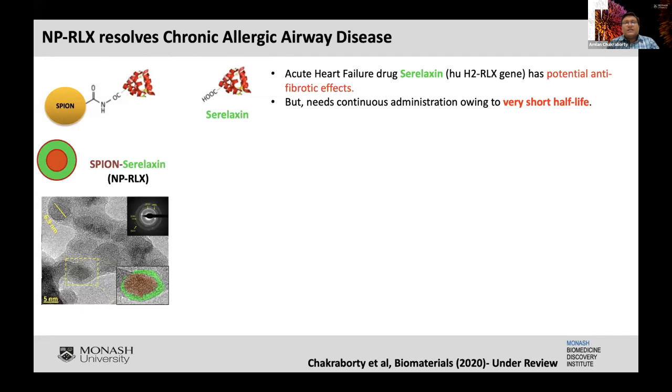And plus, there's another thing about the size of the nanoparticles. So we have observed previously that particles which are in the size range of 50 to 100 nanometers are phagocytic. That is, they can be taken up by these antigen-presenting cells. And if it is of a lesser size, they penetrate the nucleus, they're inflammatory. If they're more in size, they are not taken up, they're rejected, and they end up being in the liver.